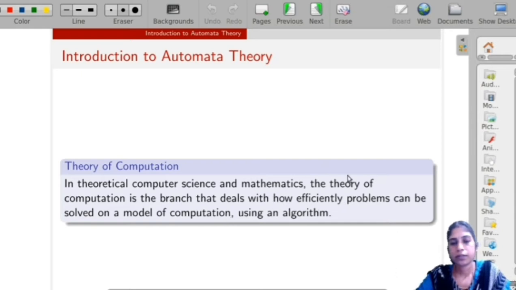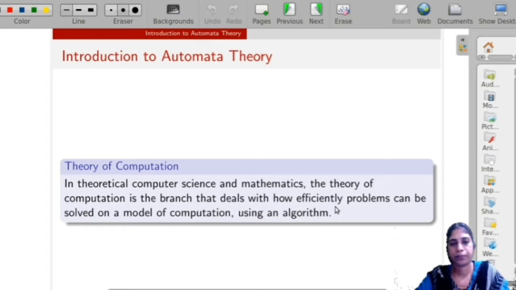Then that problem must be solved very efficiently. Very efficiently means we have to compute the efficiency of the algorithm. That means the performance of the algorithm. And to solve that problem, there is an algorithm. Algorithm means the steps for solving the problem. So this theory actually deals with how efficiently problems can be solved on a model of computation using an algorithm.